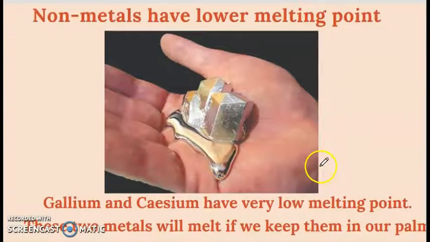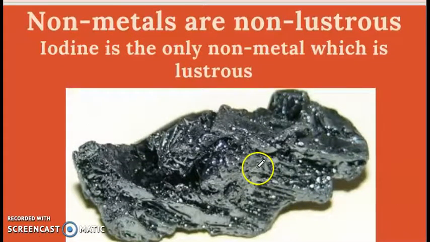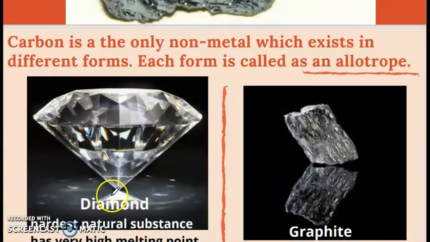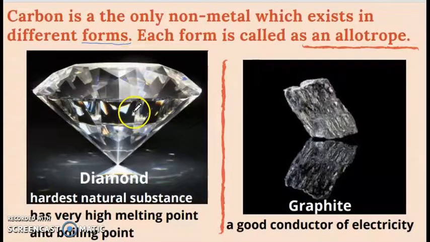So non-metals do have low melting points, but the very lowest melting points among metals are those of gallium and caesium, which can easily melt on your palm. The next point is that non-metals are non-lustrous. But iodine is the only non-metal which is lustrous and has a shiny surface like metals, as you can see in this one. The next one is carbon, the only non-metal which can exist in different forms. Different forms means it can be hard like a rock, like a diamond, and soft like graphite. Both are solids, but both solids are different. So these different forms of carbon are called allotropes.